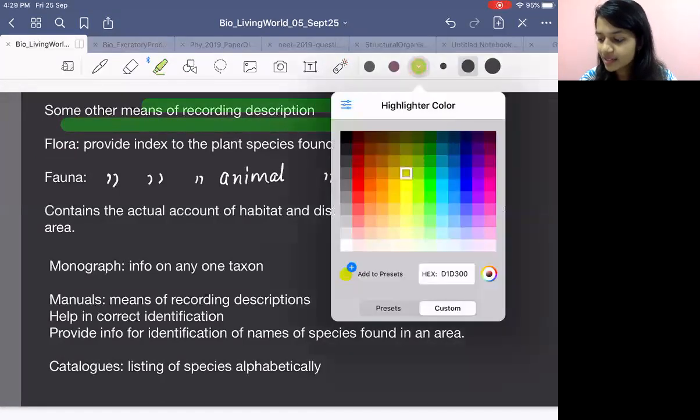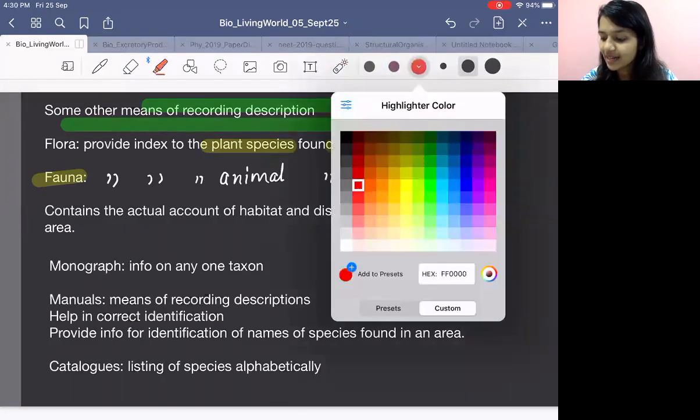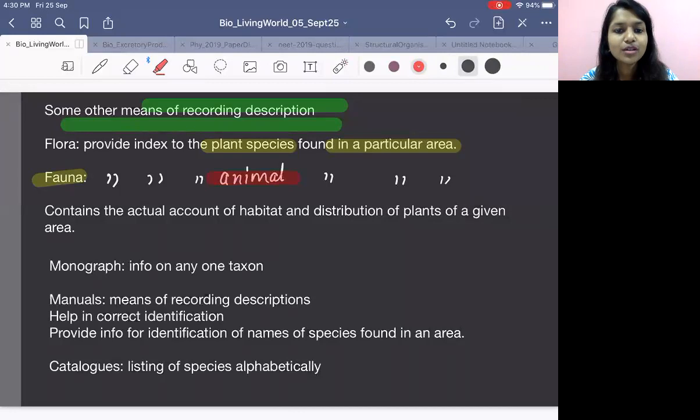Flora is for plant. Please make it clear that we are talking about books now. Flora provides the information about plant specimens found in a particular area. What about fauna? Fauna is related to animals. Fauna will tell you what all animals are present in a particular area. Okay?